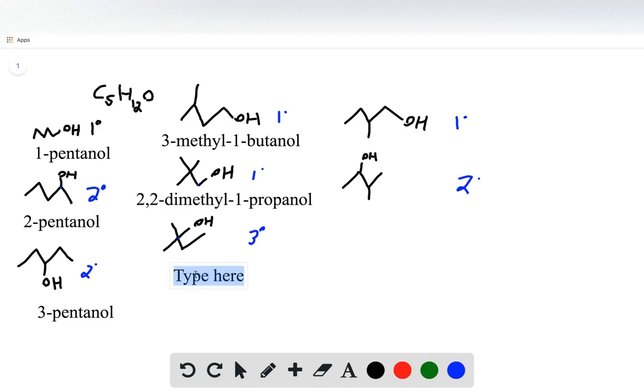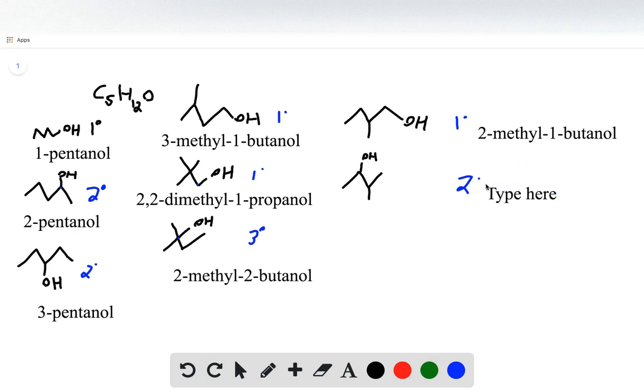For the next one, we identify the longest chain is a butane. Remember, we change the suffix to butanol, and the alcohol exists on the 2nd carbon. But something else also exists on the 2nd carbon, and that is our methyl functional group. So we also say 2-methyl. For this one here, we see that we have a 4-carbon parent chain, so that's a butane. We change the suffix to make a butanol. The alcohol exists on carbon 1, and we have another functional group being a methyl, which exists on carbon 2, so 2-methyl-1-butanol.